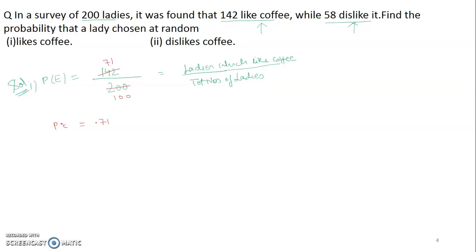So the probability of the event for the first part is this. Now see the second part. The second part is also simple. It is saying dislikes coffee. How many are disliking? 58.